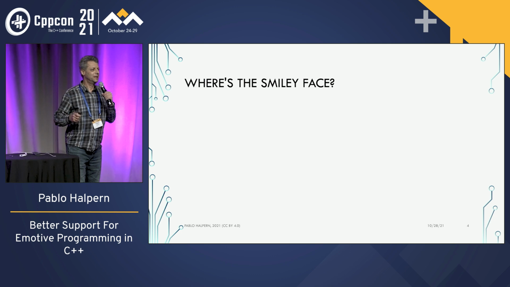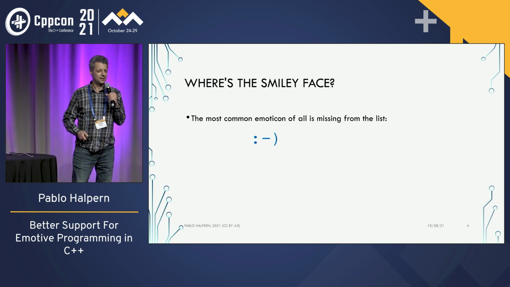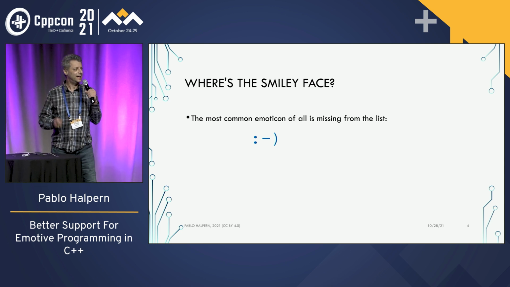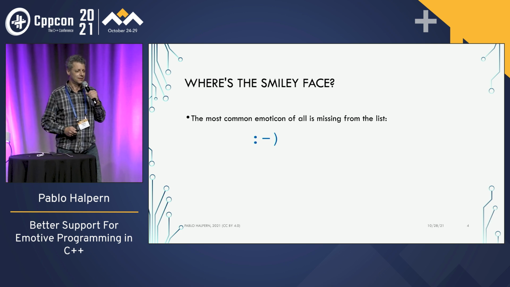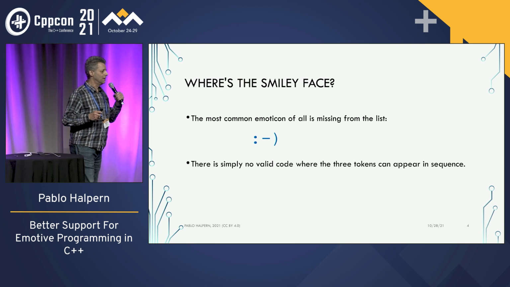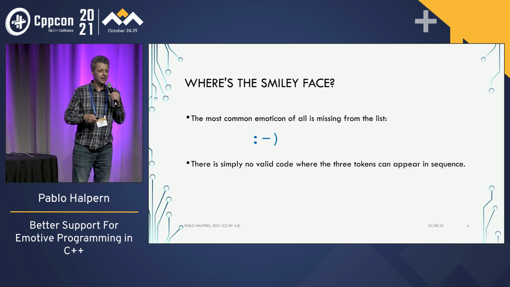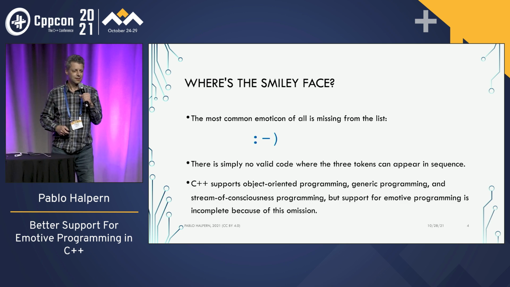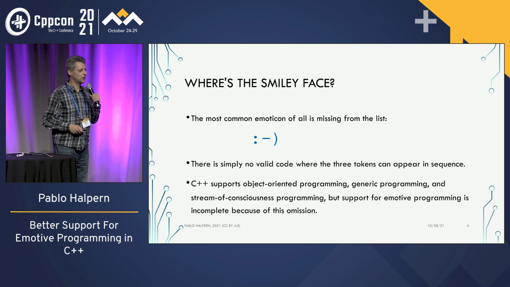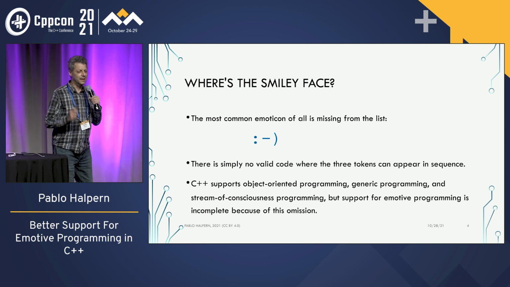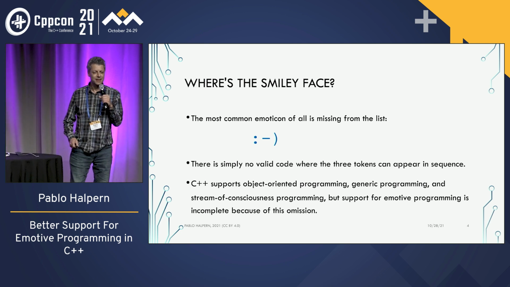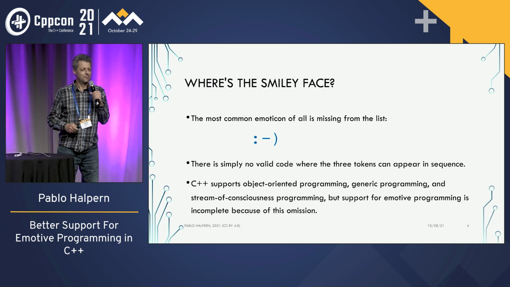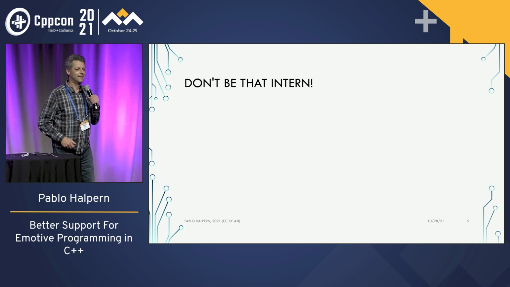All right, but the problem is, where is the smiley face? The most common emoticon of all time, the smiley face, is not expressible in C++. There simply is no combination of tokens that allows this to be shown legally in C++. Now, C++ currently supports object-oriented programming, generic programming, stream of consciousness programming, but we don't have full support for emotive programming because of this omission.